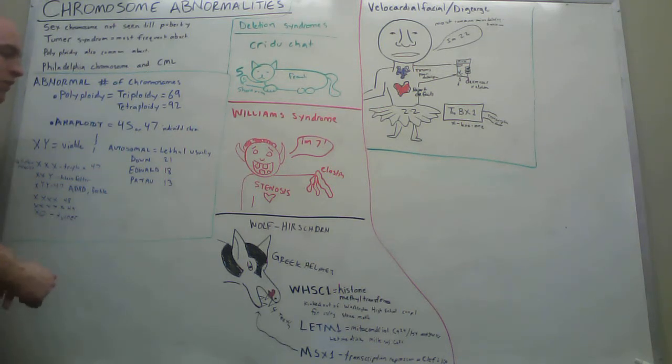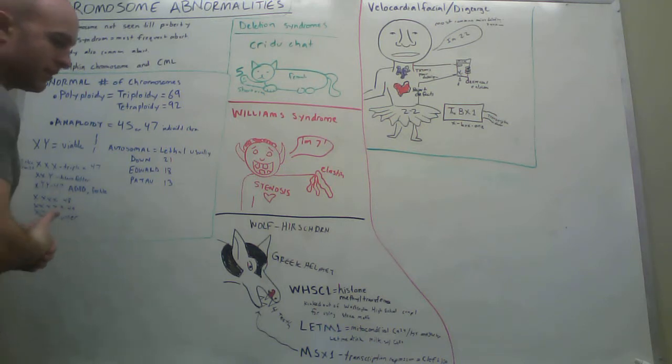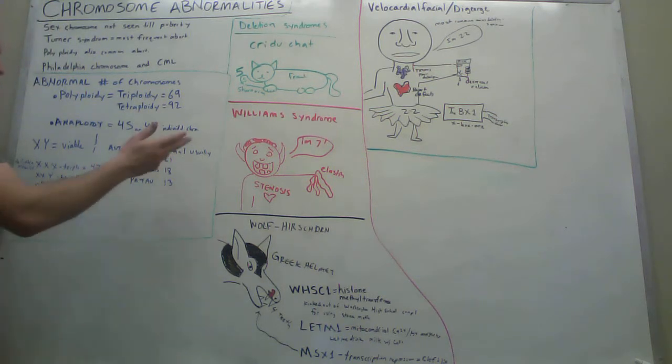Some examples, though, of ones that aren't always lethal immediately would be Down syndrome, which is a duplication of chromosome 21, Edwards syndrome, which is a duplication of chromosome 18, and Patau syndrome, chromosome 13. People with Down syndrome often have a simian crease, duodenal atresia, Hirschsprung's disease, mental retardation, lymphoblastic leukemia, those kinds of things.